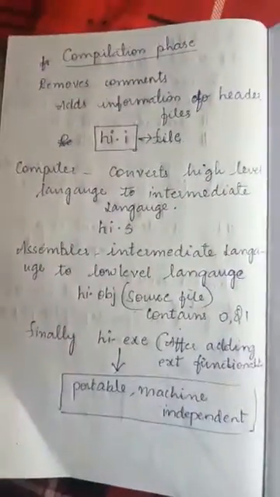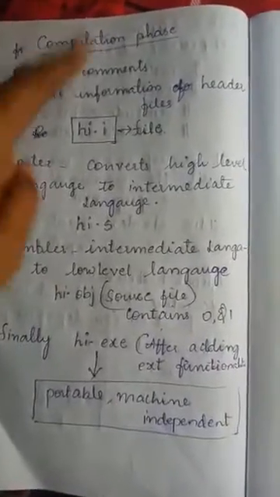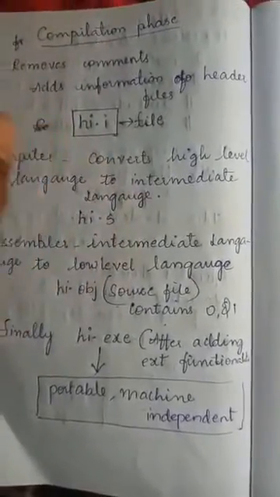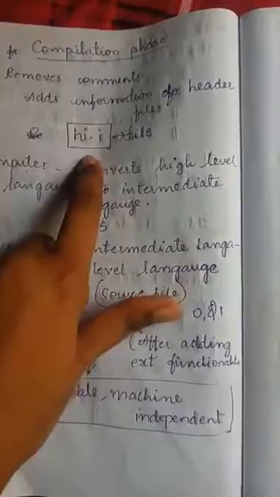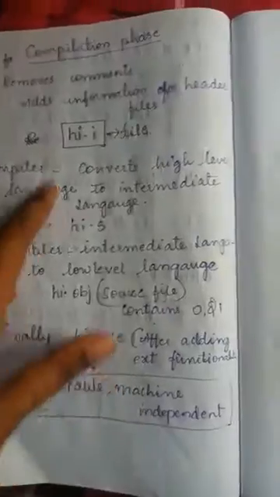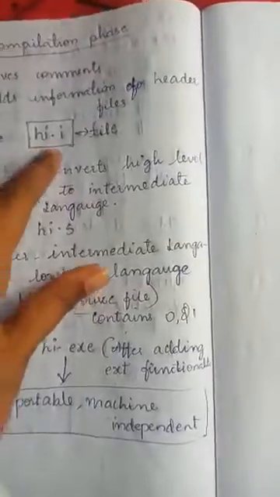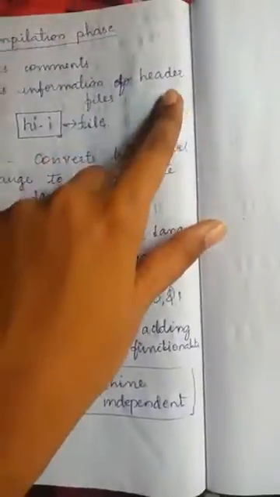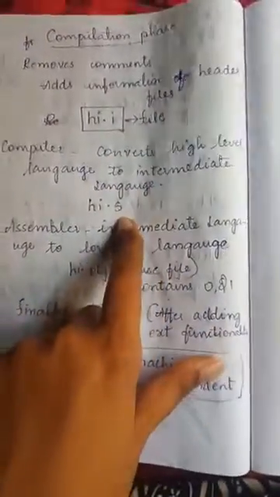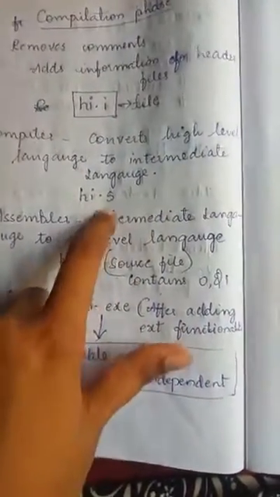Let us see the compilation phases. In the first phase, it removes all the comments and adds information from the header files. After doing this job, the file is saved as hi.i. Here hi is a sample file name I am considering, and hi.i is the file after adding all the header files. Next, the compiler converts high level language to an intermediate language, and it is saved as the hi.s file.